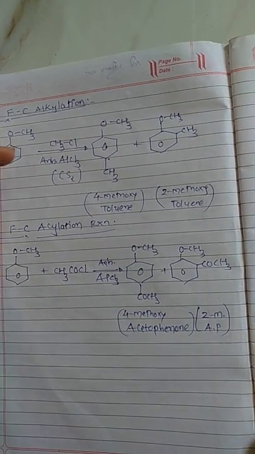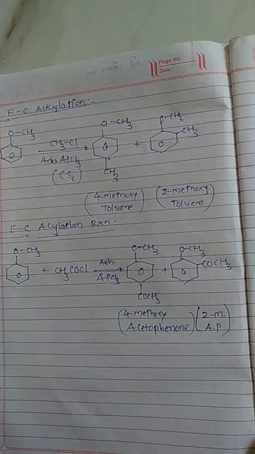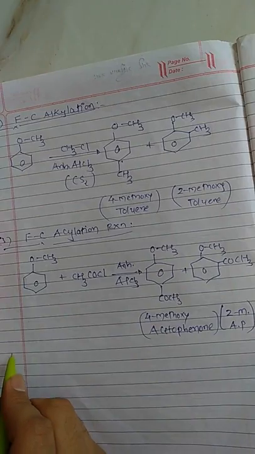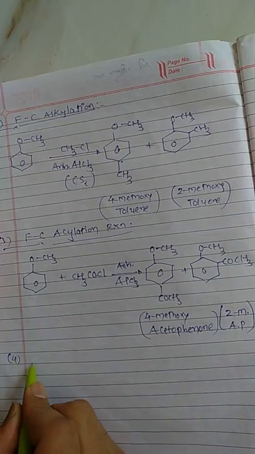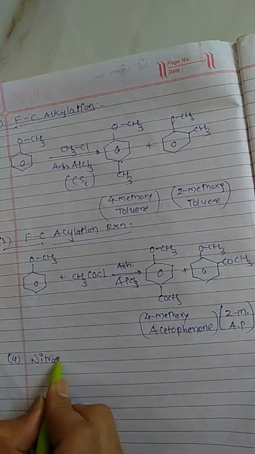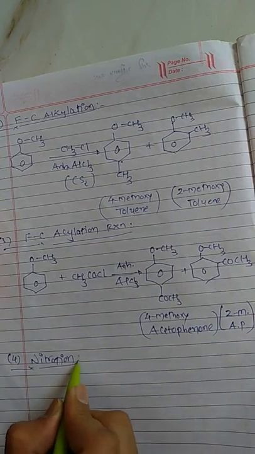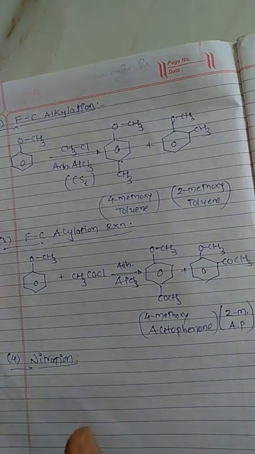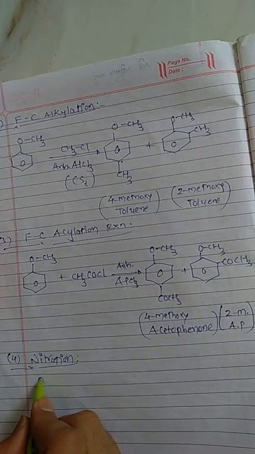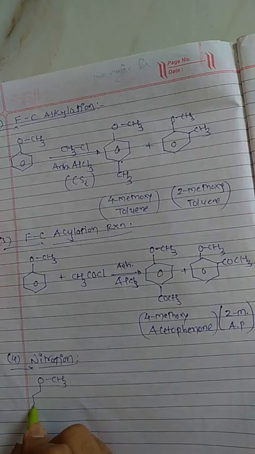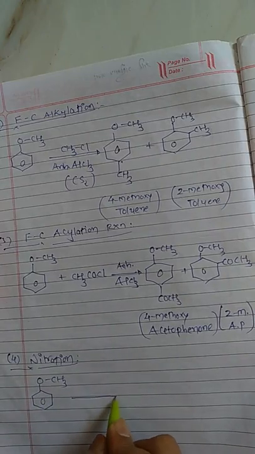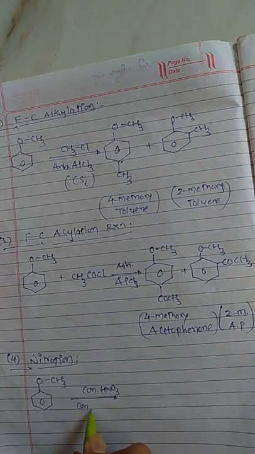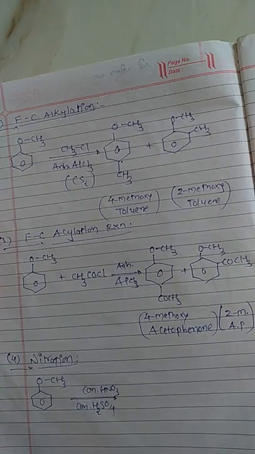So here we get the alkylation product as well as the acylation product. The last reaction is about the nitration reaction. So I will write reaction number 4, nitration of anisole. For nitration we will require the nitronium ion. It is obtained from a mixture of HNO3 and H2SO4. So we require two reagents, concentrated HNO3 as well as concentrated H2SO4.